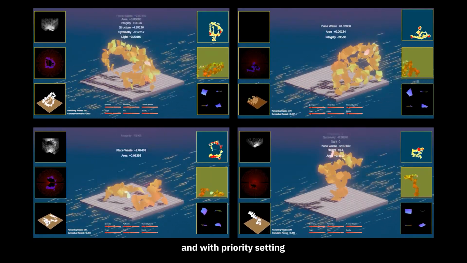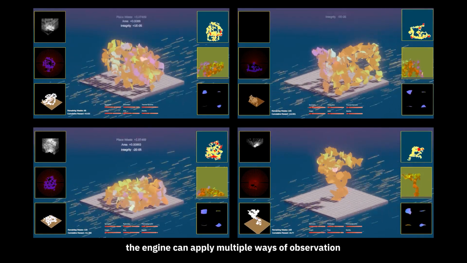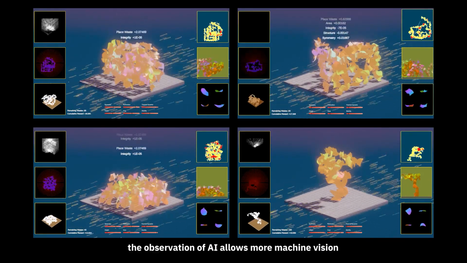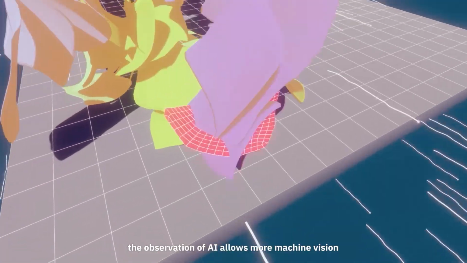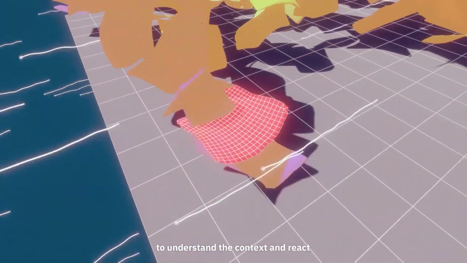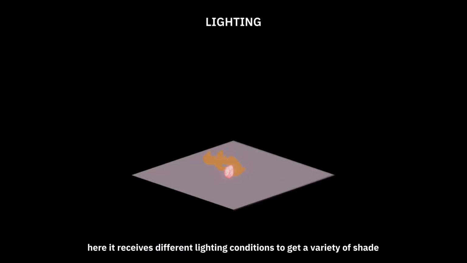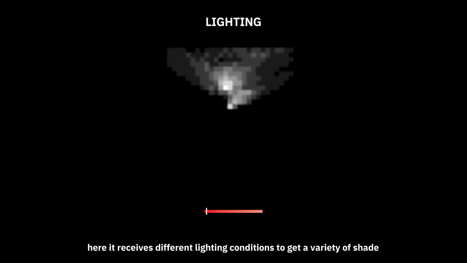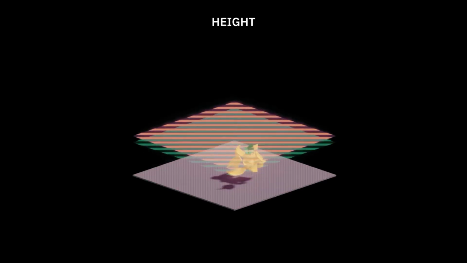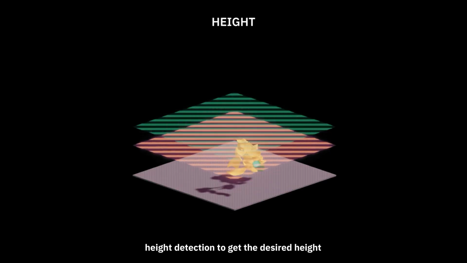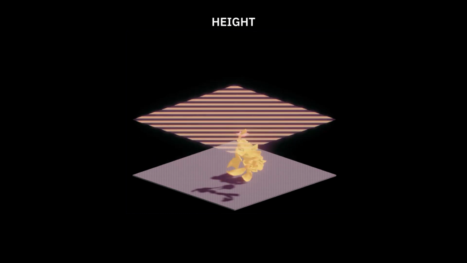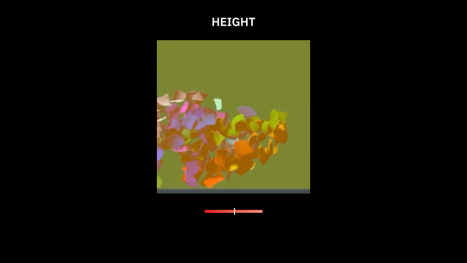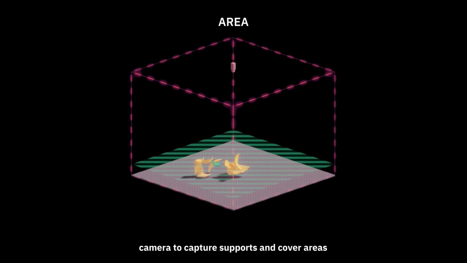And with priority setting, the engine can apply multiple ways of observation and vision in real time. The observation of AI allows more machine vision to understand the context and react. Here it receives different lighting conditions to get a variety of shade. Height detection to get the desired height. Camera to capture supports and cover areas.